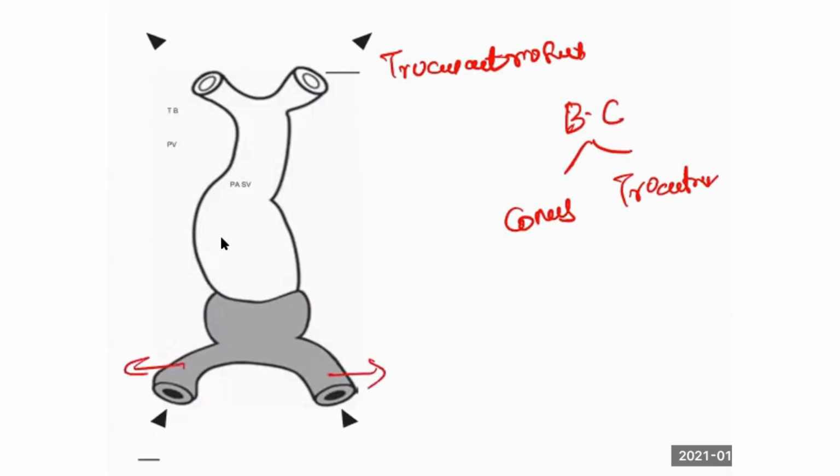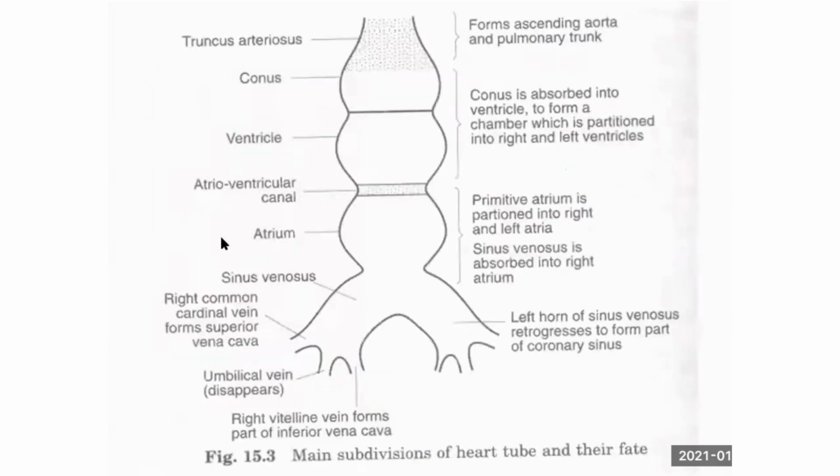This is the right and the left horn of the sinus venosus, primitive atrium, primitive ventricle, bulbus cordis, and truncus arteriosus. See on this, it's very clear, right? Truncus arteriosus and conus, primitive ventricle, primitive atrium, sinus venosus. These are the parts. So bulbus cordis is divided into truncus arteriosus and conus. The truncus arteriosus forms the ascending aorta and pulmonary trunk. You sit and read this, one picture will tell you everything. This one picture will more or less complete the development of the heart. It's very easy once you remember this one picture alone.